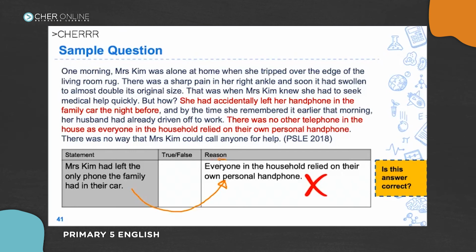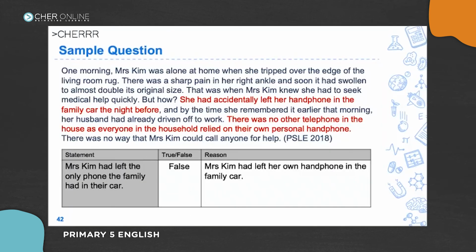When you write this down, even though factually, yes, everyone in the household had their own personal handphone, which part of this statement are you telling me is wrong? I'm not quite sure. So you need to write down in terms of this statement, pick out, we already decided this is correct, this is wrong, this is correct. So you need to write down the statement and figure out which part is wrong.